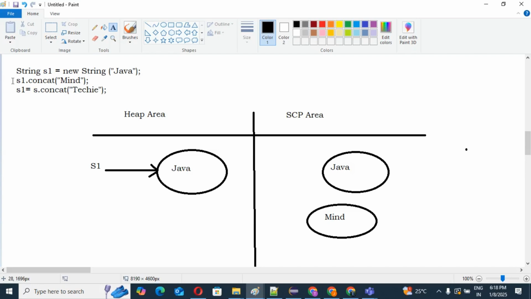If we are not going to modify or change anything in the existing object due to immutability, then at runtime we can create one more object. Yes or no? Yes.